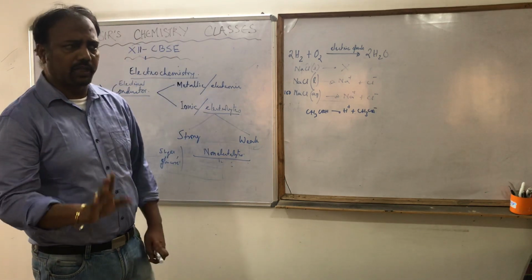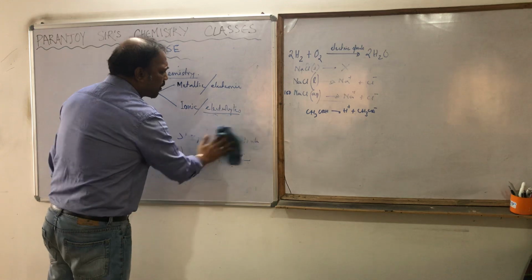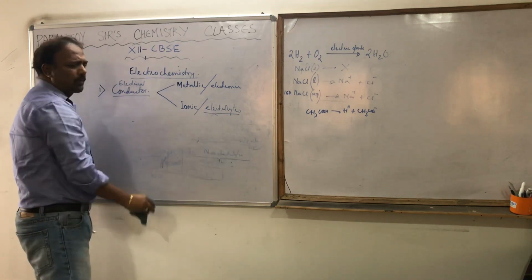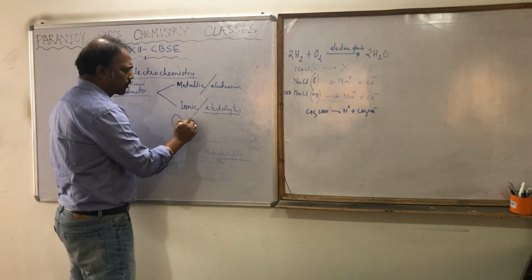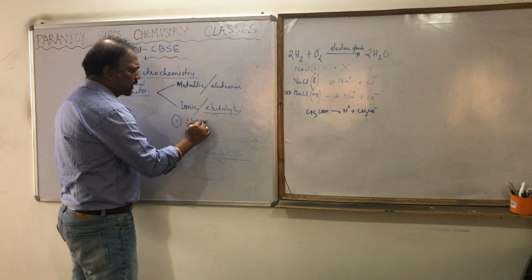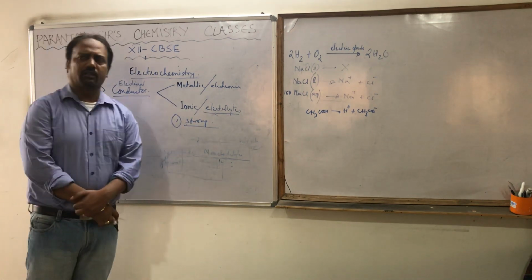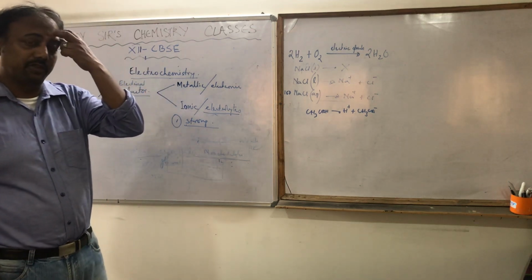Fine. So you understood what electrolytes are. Now, what are the properties of electrolytes? We know the properties of the metallic one. First of all, these are strong. Strong means it is comparatively stronger than the metallic conductors, better conductors than the metallic conductors. That is the first thing.